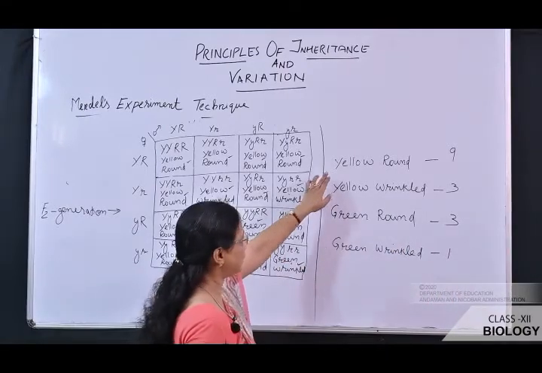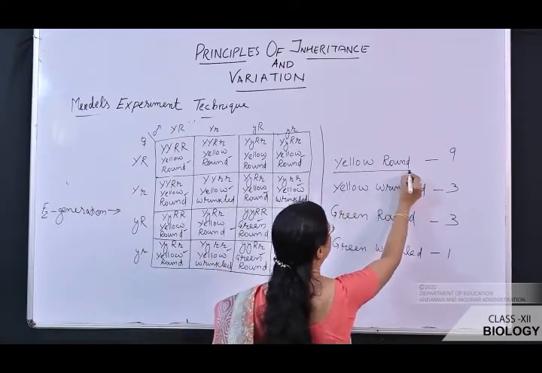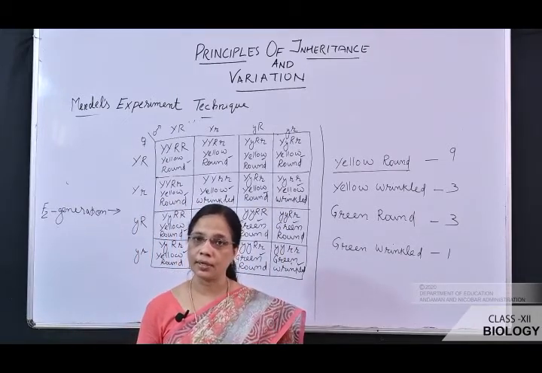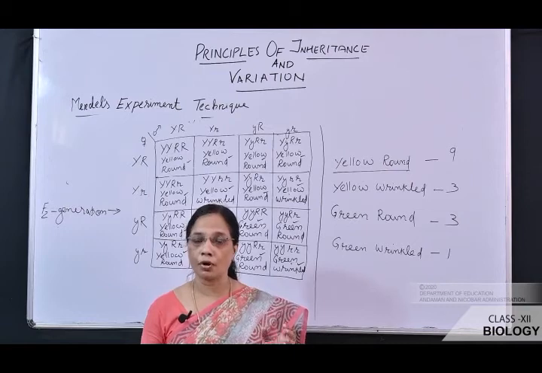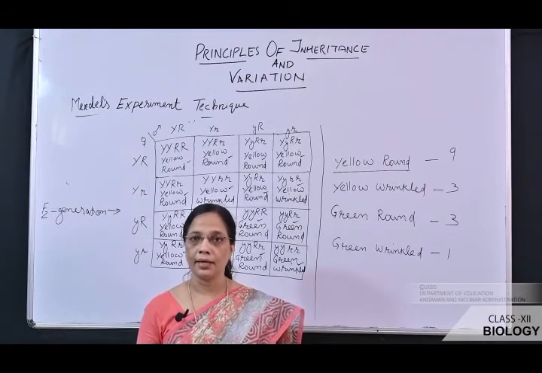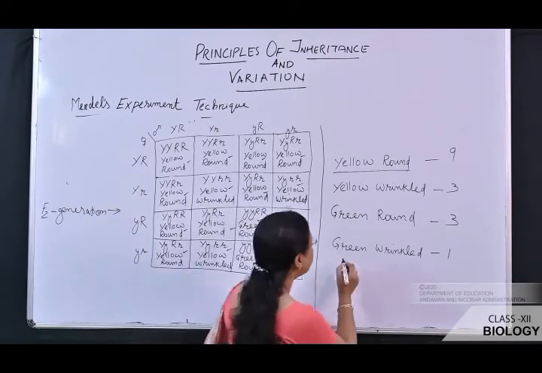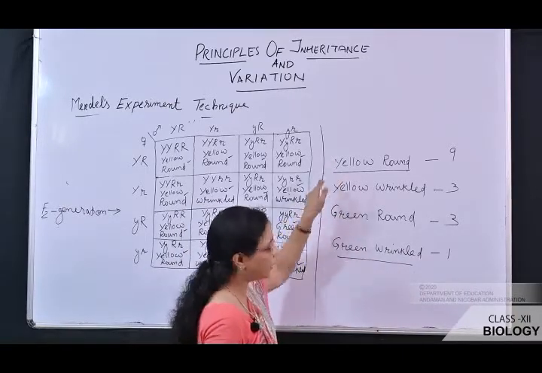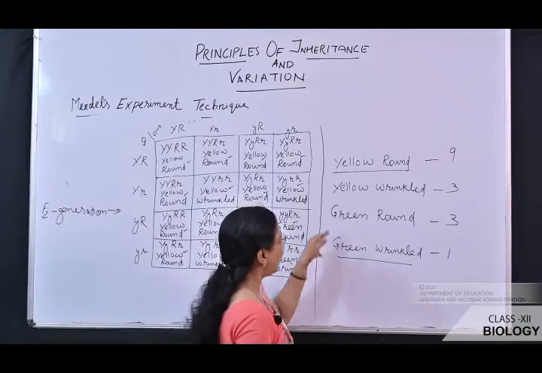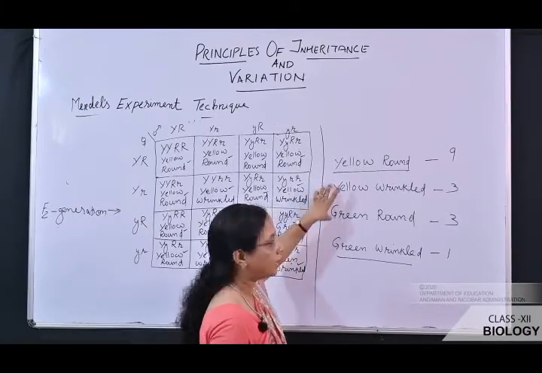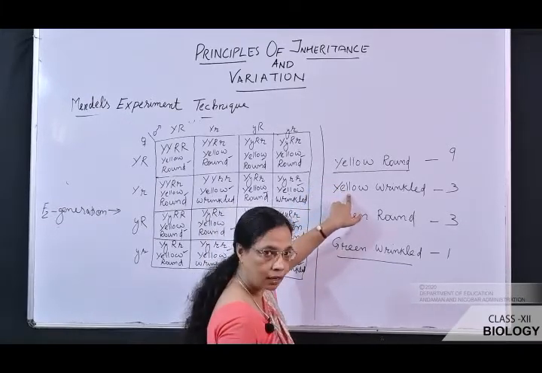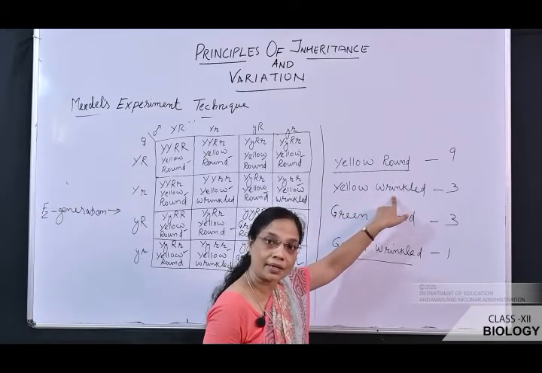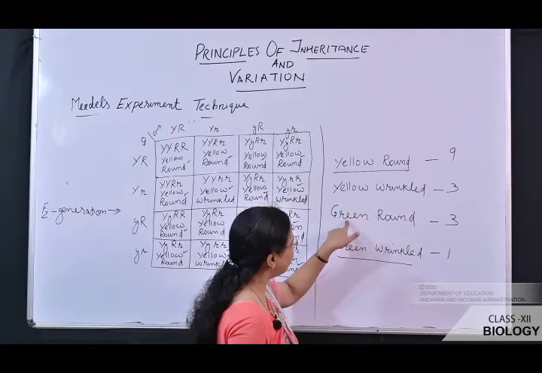So what we have seen, this yellow round is the parental character. In the parental generation, the yellow round character is crossed with the green wrinkled character. So these two are the parental characters, but new combinations are formed. The color of the seed is yellow, but the shape of the seed is changed; it becomes wrinkled.